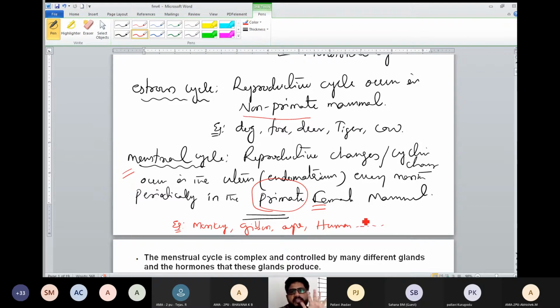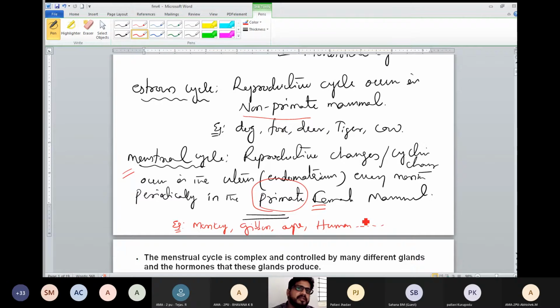Primates have a digital formula, meaning we have 5 fingers, right? If you see this, the thumb has 2 bones, the point finger 3 bones, middle finger 3 bones, ring finger 3 bones, little finger 3 bones. So the digital formula is 2, 3, 3, 3, 3. If a hand is made like this, then that animal is called a primate.